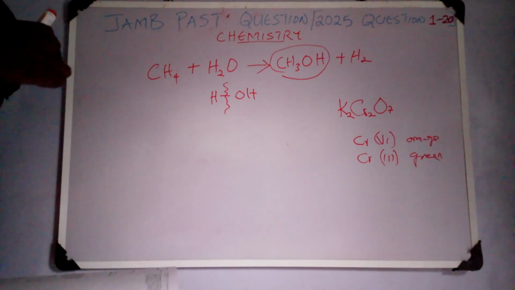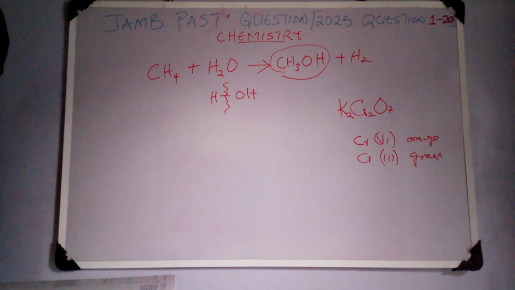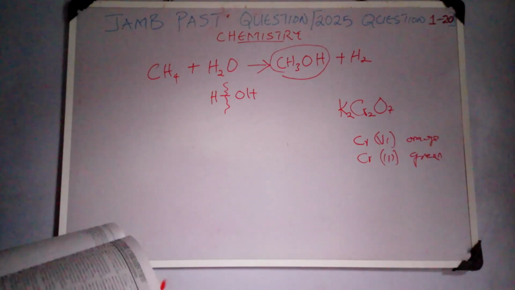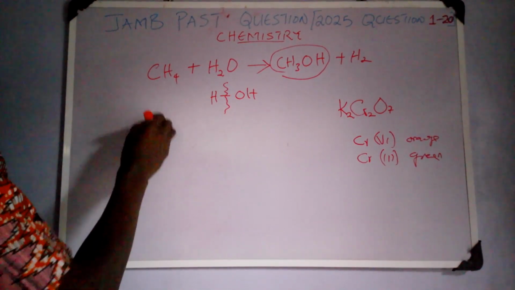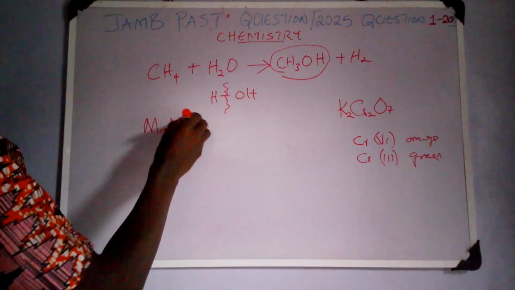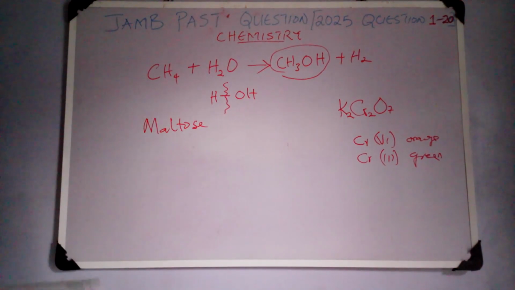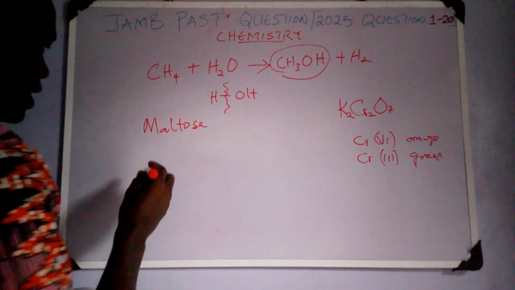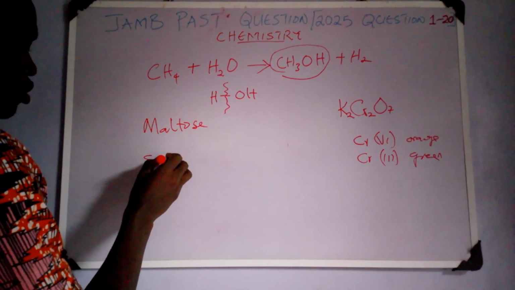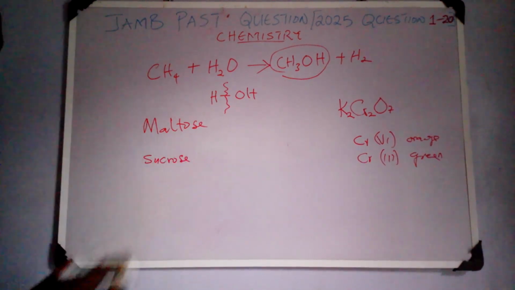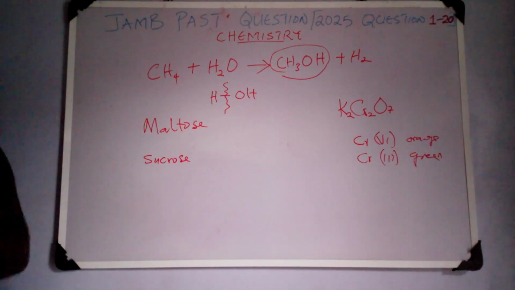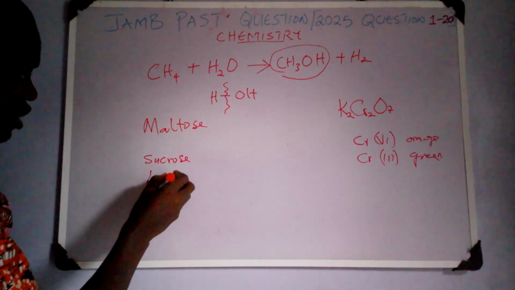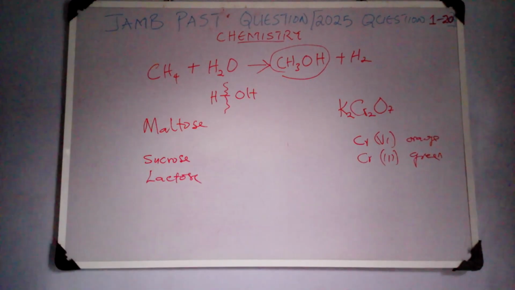Okay, question 7 very quickly says acid hydrolysis of maltose yields what? Now, I believe you know sucrose. Yes. So you also know lactose. These are disaccharides.